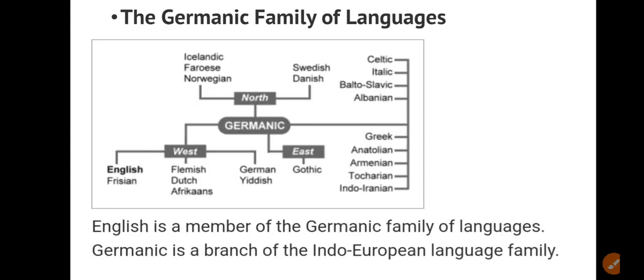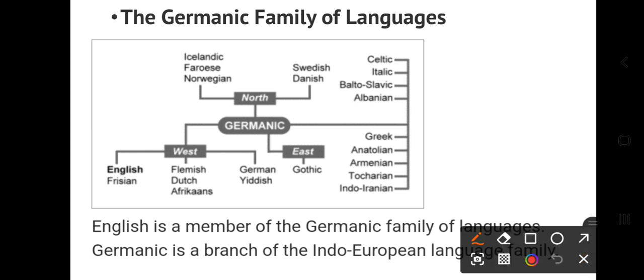Now here I have added one picture of the Germanic family of languages, just for your information. Let us read together. These are Icelandic, Norwegian, Swedish. Actually, the Germanic tribes came from north, west and east, and then they settled here.